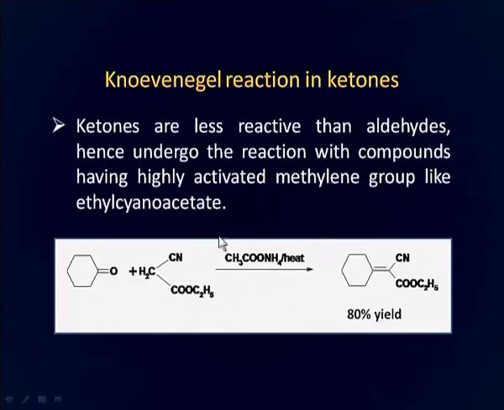You can see here that this is a cyano group, which is a highly electron attracting group, as well as we have a carbonyl group here also. So, since this methylene is flanking or present between two highly electron withdrawing groups, these hydrogens become highly acidic in nature, and that is why this kind of molecule undergoes Knoevenagel reaction with less reactive ketones also in very good yield of about 80%.